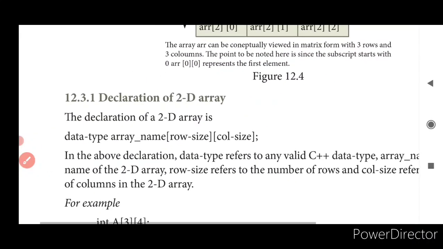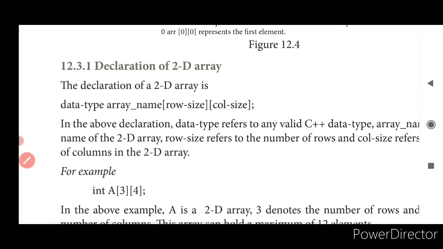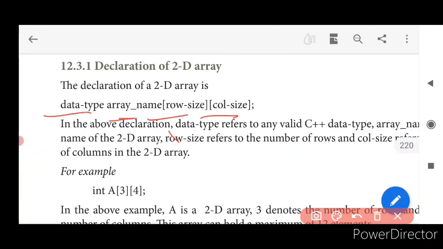So how do you declare a two-dimensional array? It is going to be like this: data type, name of the array, number of rows and number of columns. Yes, this is how you have to declare, right? See here, data type, name of the array, rows and columns. 3 is rows and 4 is columns.